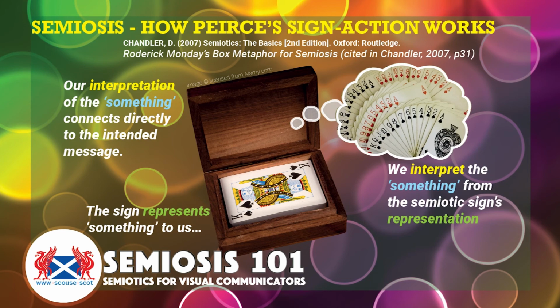Now that concept that we interpret from what we see, if semiotics is being used effectively and you understand who your audience are and what they will know and what they won't know, then it should connect back to the message that we need to communicate. Triadic, a three-step approach: concept, representation, interpretation.